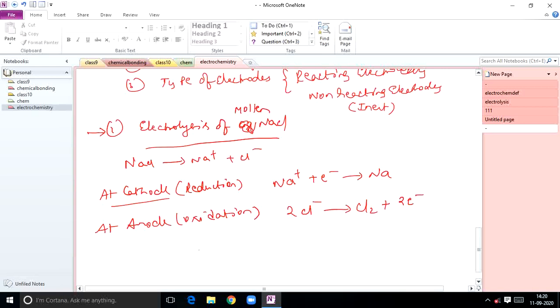So if you write the net redox reaction clearly, NaCl gives rise to Na+ and Cl-. For the overall reaction, 2 Na plus 2 Cl-, this is actually the formation of NaCl. So what will you get instead of this?